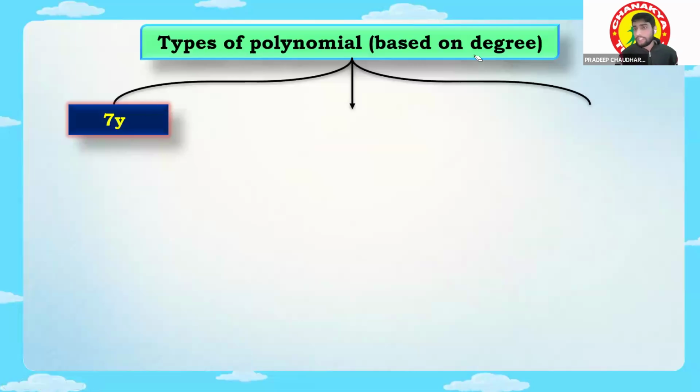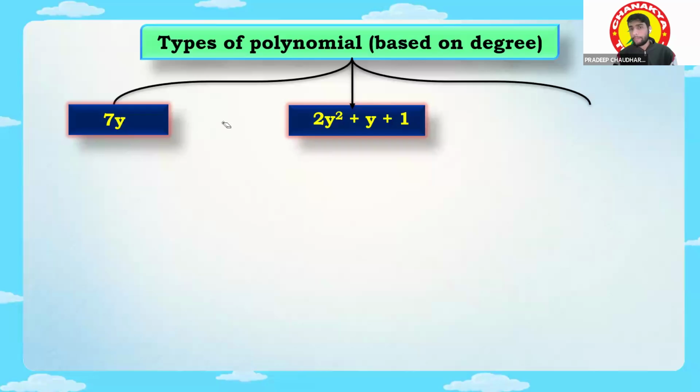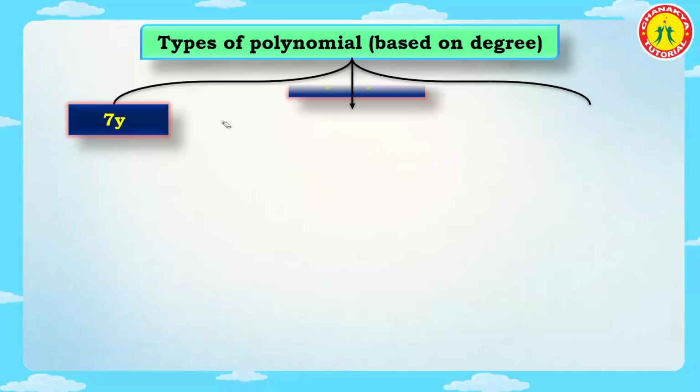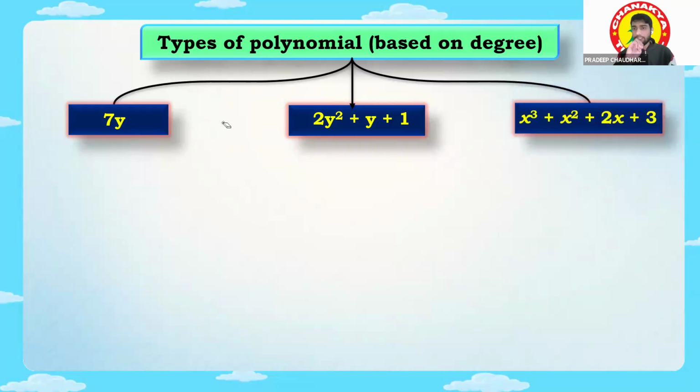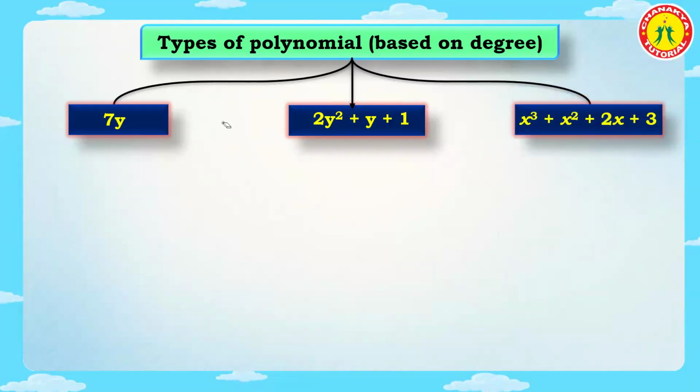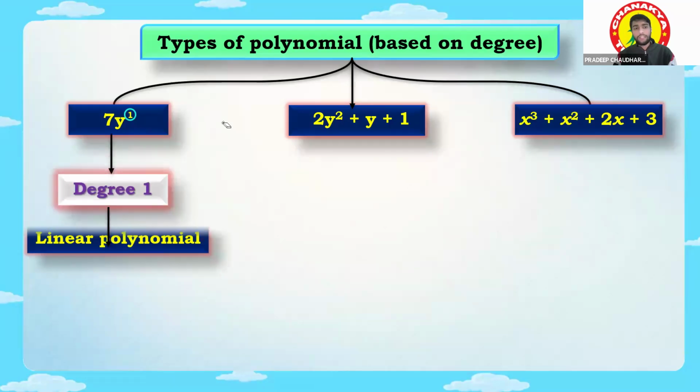So, on the basis of the degree, first of all, there is only 7y. What is the degree of this polynomial 7y? 1. And in 2y square minus y plus 1? 2. And in this? 3. Let's see. It has degree 1, right? Its degree is 1, so it is called a linear polynomial.